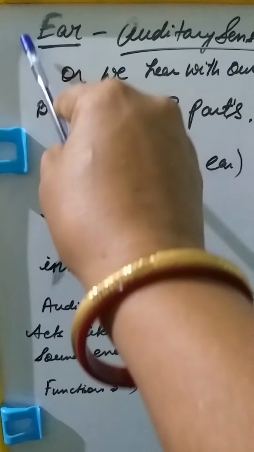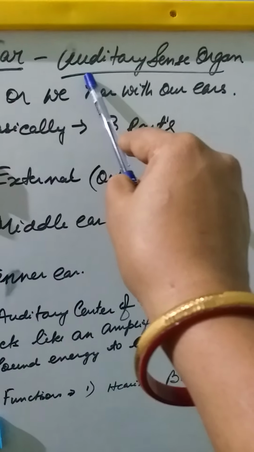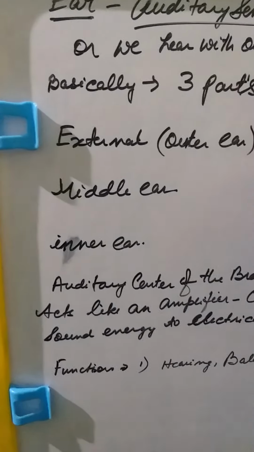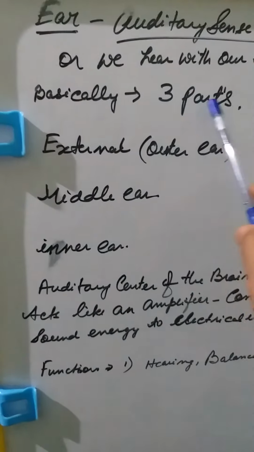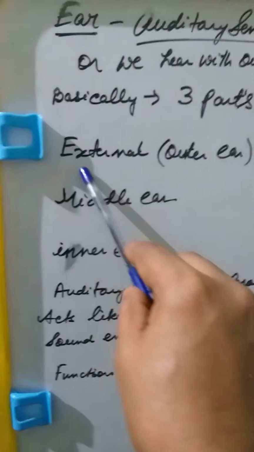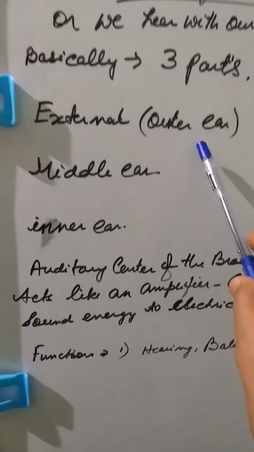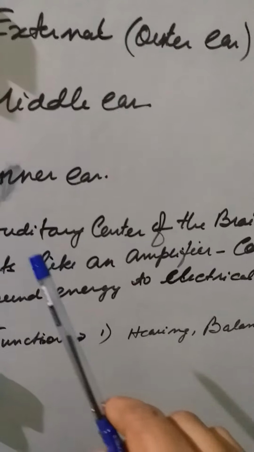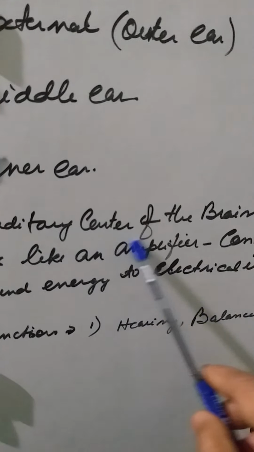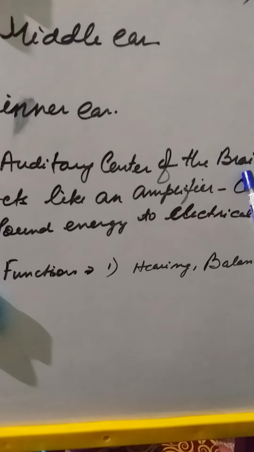Here we have come to the last part of the chapter, that is the ear. The ear is the auditory sense organ, or we hear with our ears. Basically the ear is divided into three parts: the external ear, the middle ear and the inner ear. In many places the external ear is also known as the outer ear. Now this ear ultimately connects with the auditory center of the brain, that is the auditory cortex.